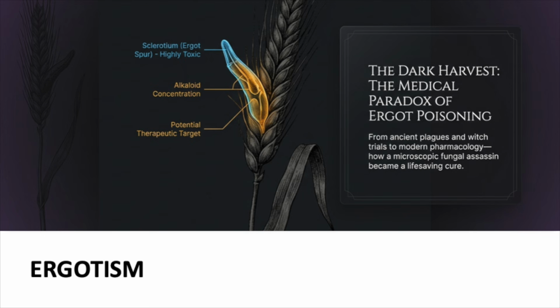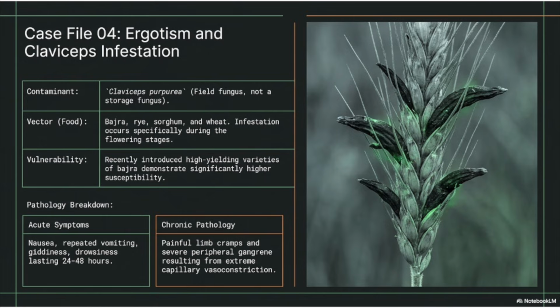Let us now discuss ergotism. This condition is caused by Claviceps purpurea, a fungus that infests crops in the field rather than during storage. It affects bajra, rye, sorghum, and wheat, specifically during their flowering stages. It is worth noting that recently introduced high-yielding varieties of bajra show significantly higher vulnerability to this infestation.